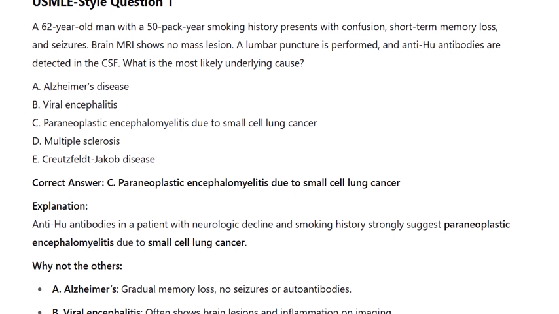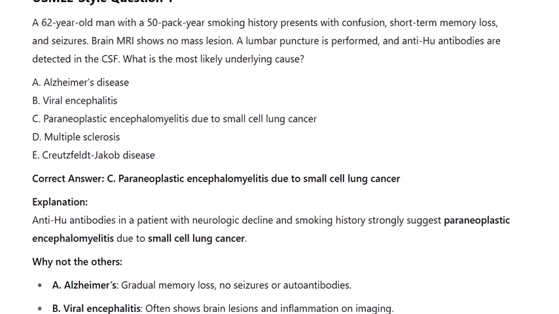Correct answer: C. Paraneoplastic encephalomyelitis due to small cell lung cancer. Explanation: anti-Hu antibodies in a patient with neurologic decline and smoking history strongly suggest paraneoplastic encephalomyelitis due to small cell lung cancer. Why not the others?